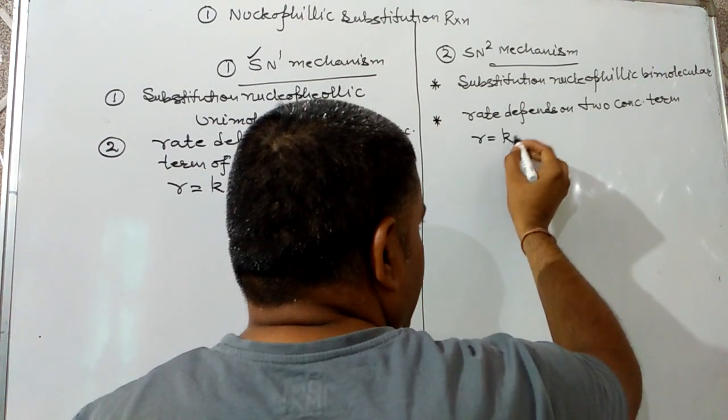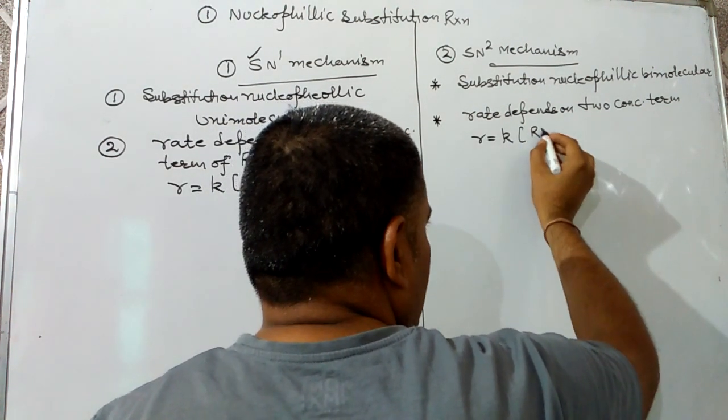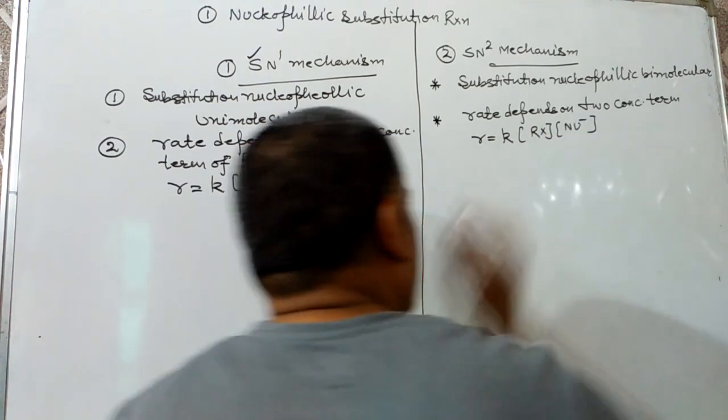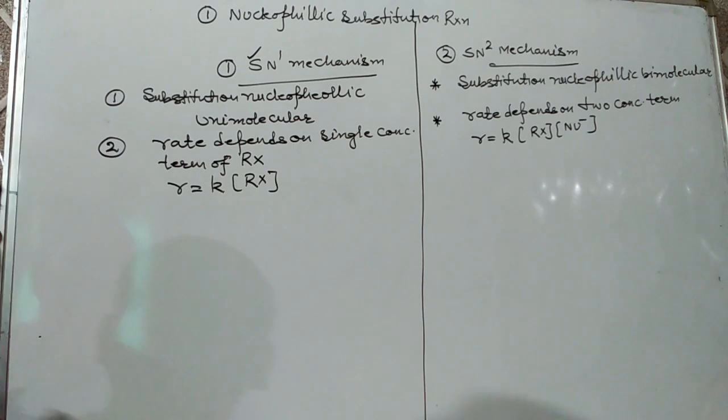So the rate law equation is R = K[RX][nucleophile].